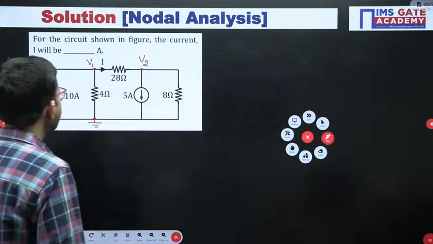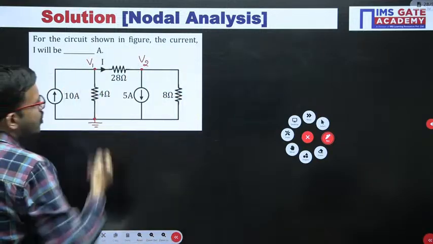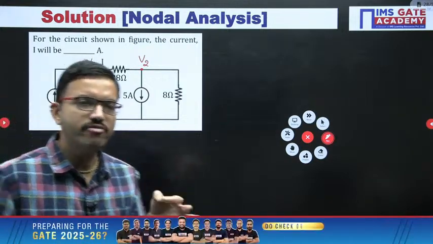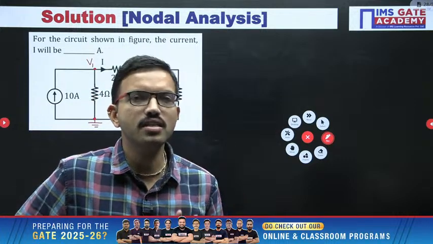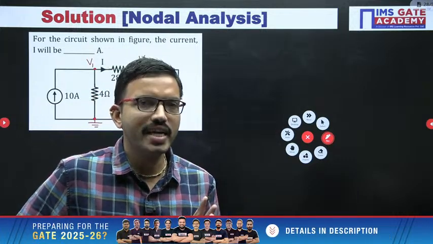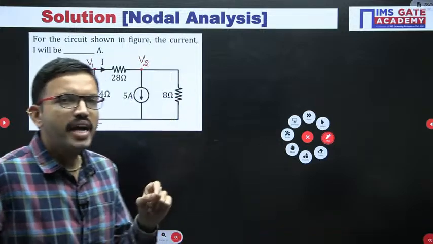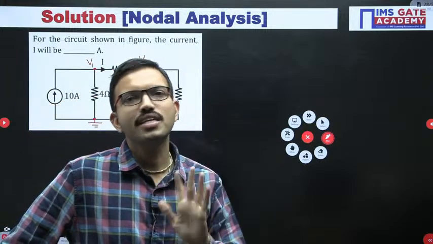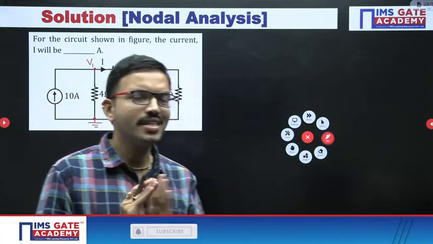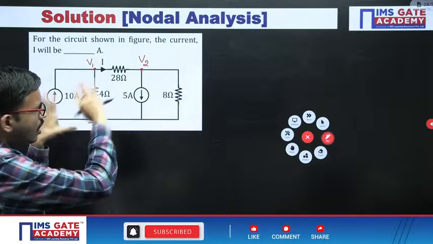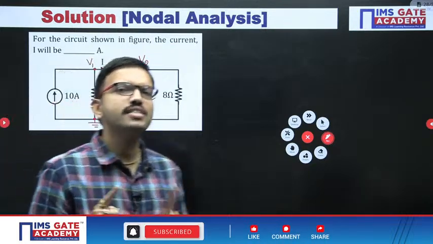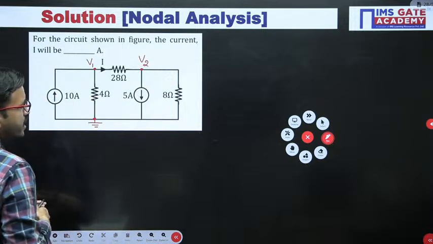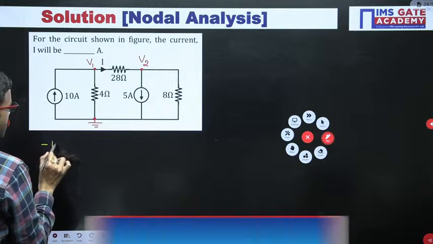Now, while solving a question using nodal analysis, in whichever branch the current direction and value are known, you consider accordingly. In whichever branch you don't know the current value, you can assume that currents are leaving from that node. Similarly, if you want, you can assume currents are entering, no problem at all. But throughout the question you must keep the same assumption. So here 10 ampere is entering, so the current will be negative, minus 10.